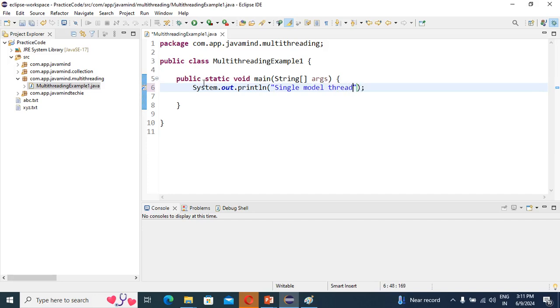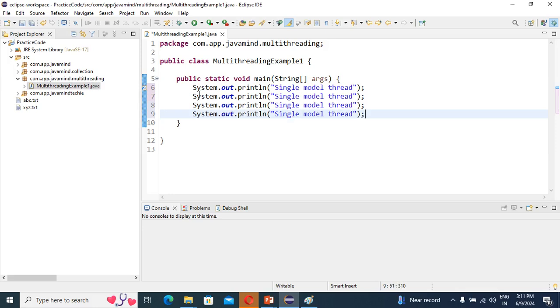And I copy the same line of code multiple times. So I have written the same print operation multiple times.